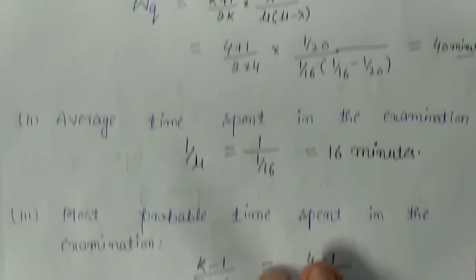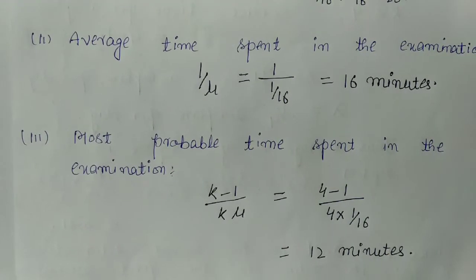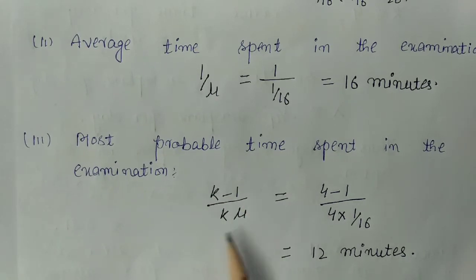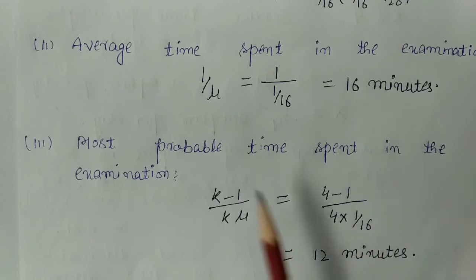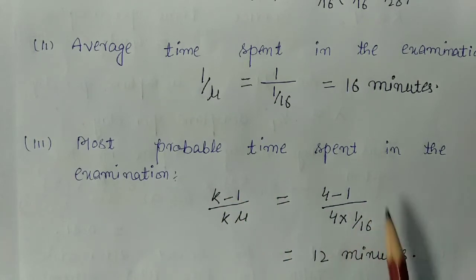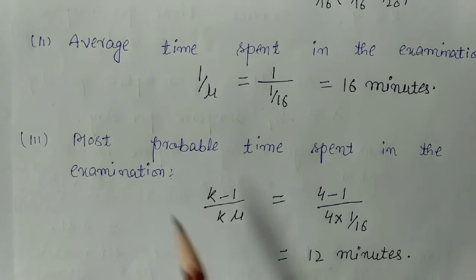And the last one is we have to calculate the most probable time spent in the examination. The most probable time spent in the examination is the value of service time for the fourth phase of service, because the total number of phases in this question is 4. So (k minus 1) upon k mu is equal to (4 minus 1) upon 4 into 1/16, and it will become 12 minutes. So the most probable time spent in the examination is 12 minutes.